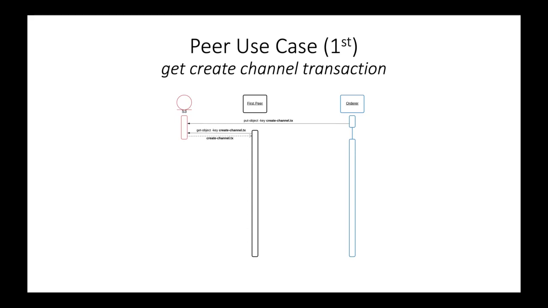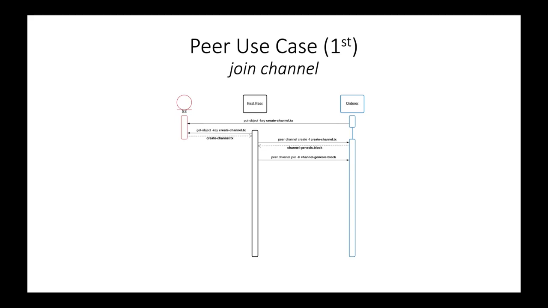The peer calls the orderer with the transaction file to create the channel. That command returns the channel's genesis block. The peer calls the orderer with the genesis block to join the channel. Once the peer is joined, it still has no rights to do anything on the channel because the channel configuration, stored in the genesis block, doesn't know about this organization.